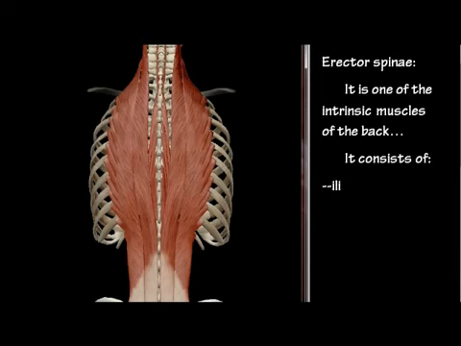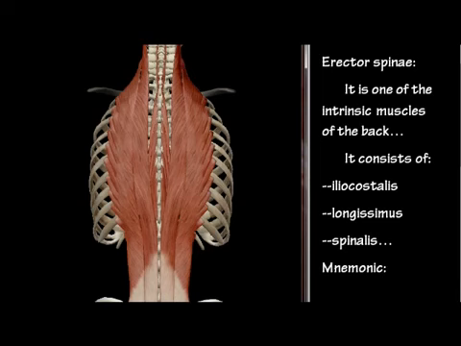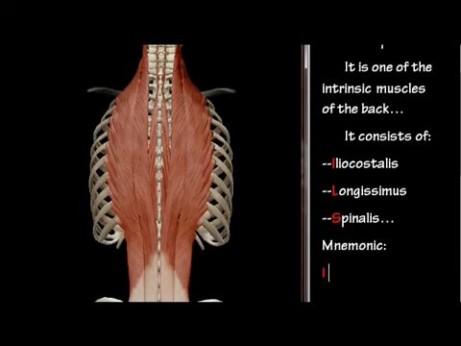The erector spinae muscles are a set of three overlapping groups of deep muscles. Together, these muscle groups in the spine form the largest area on the posterior region of the human body. Hence, it consists of three subdivisions: iliocostalis, longissimus and spinalis. There is a mnemonic for these, "I Love Spine," where I indicates the iliocostalis, Love indicates longissimus, and Spine indicates the spinalis.